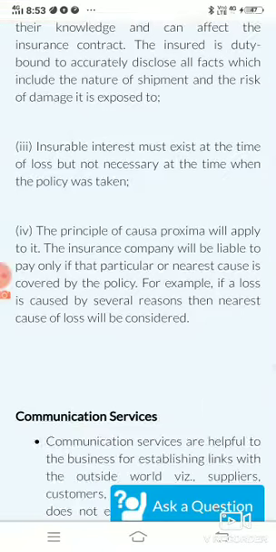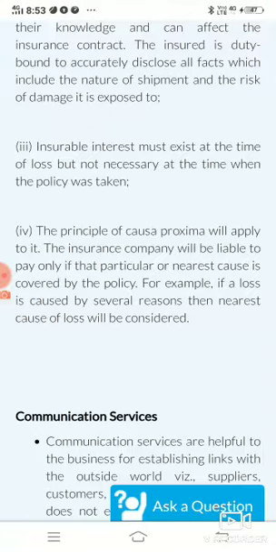Now, the third principle says the insurable interest must exist at the time of loss but is not necessary at the time when the policy was taken. It means the third principle of marine insurance is saying that the insurable interest to save or protect the property which they are going to insure should exist at the time of loss. It means when the loss is occurring, the insured should have the interest to protect the property, but it is not necessary that the interest exists at the time of taking the policy.